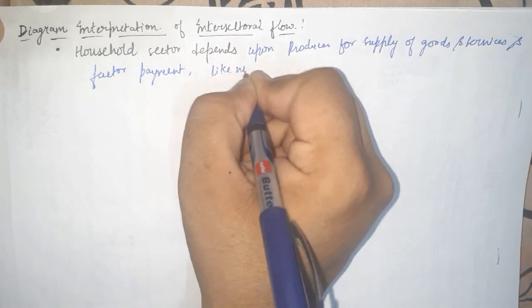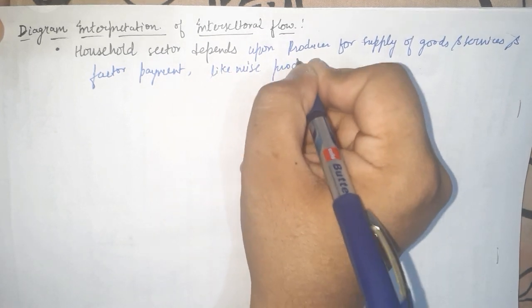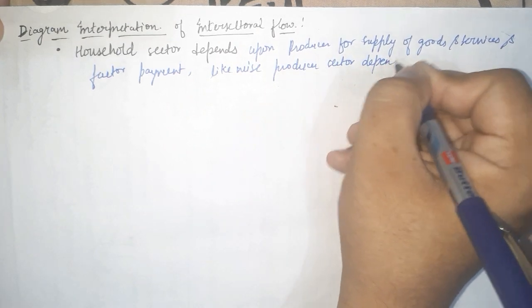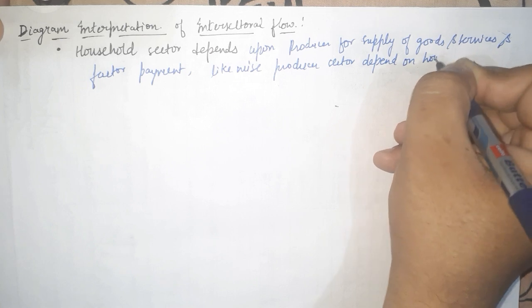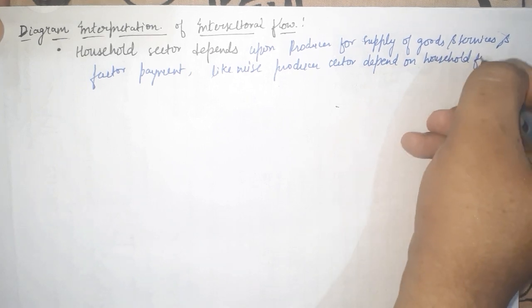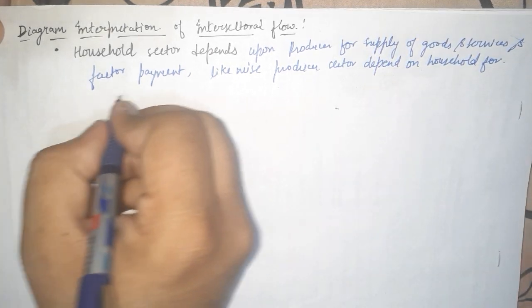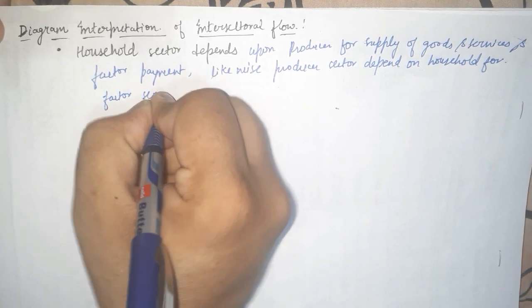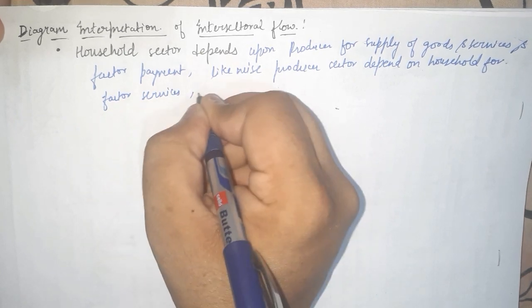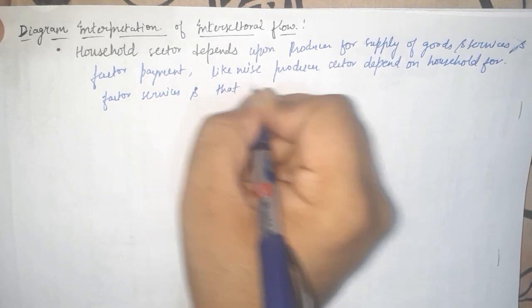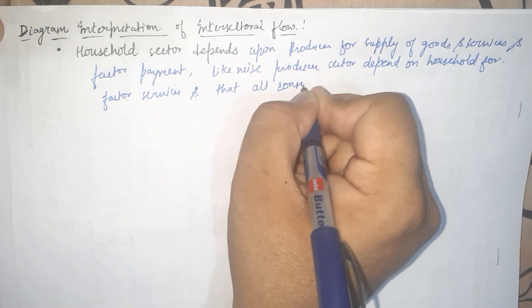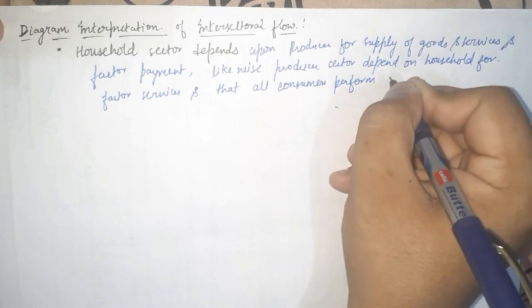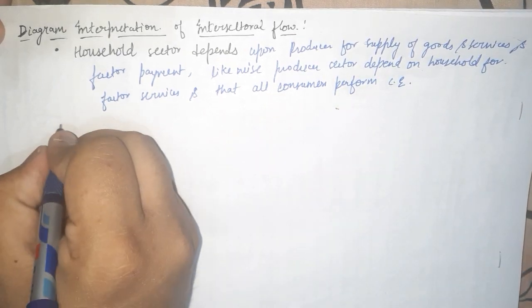Likewise, producer sector depends on household for factor services, and that all consumers perform consumption expenditure.